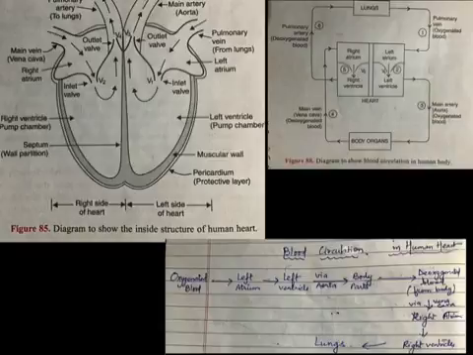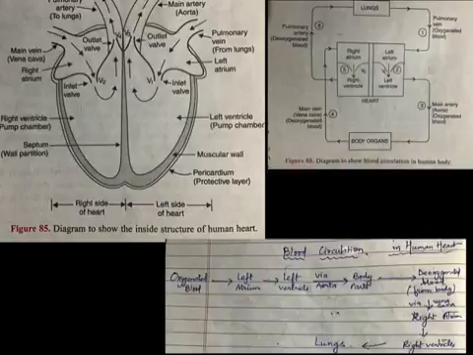Can you locate it, children? The main artery then branches into smaller arteries which go into different body organs except the lungs. The smaller arteries further branch into capillaries.